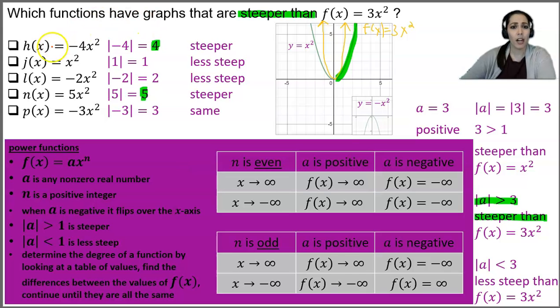So on this one here, our two answers would be h of x equals negative 4x squared and n of x equals 5x squared.